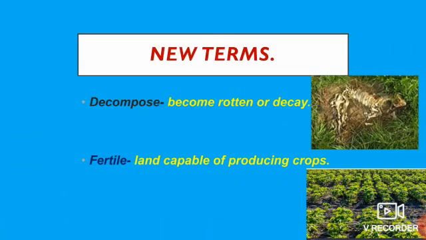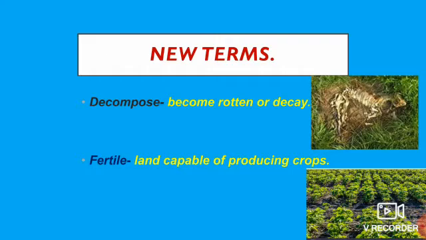New terms. Decompose. It means to become rotten or decay. For example, bodies of living organisms or living things begin to decompose shortly after death. Animals such as worms help to decompose plants and animals' bodies.